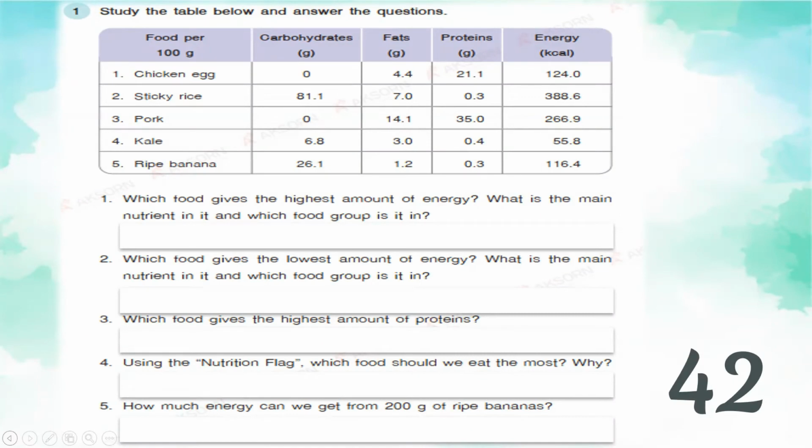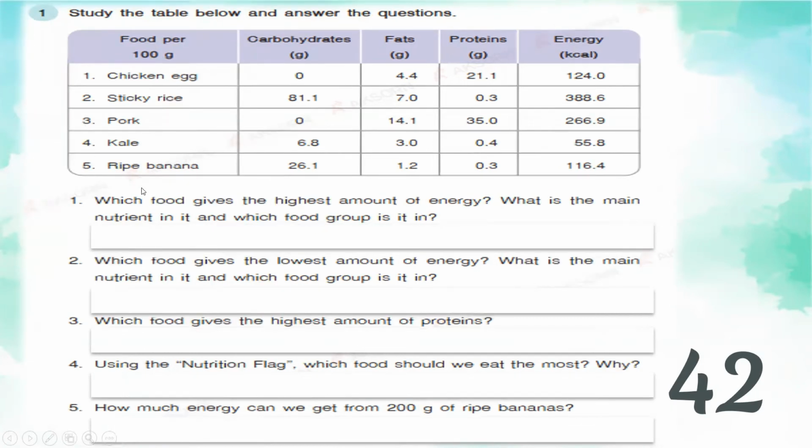For your second activity, you can find that on page 42. Page 42. So the direction says, study the table below and answer the questions. So this is the table. You are going to base your answers from this table. For number 1 question, which food gives the highest amount of energy? What is the main nutrient in it? And which food group is it in?